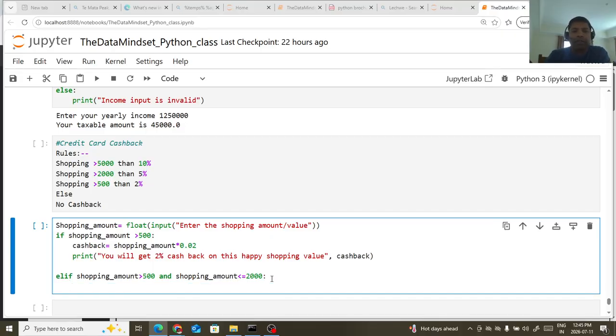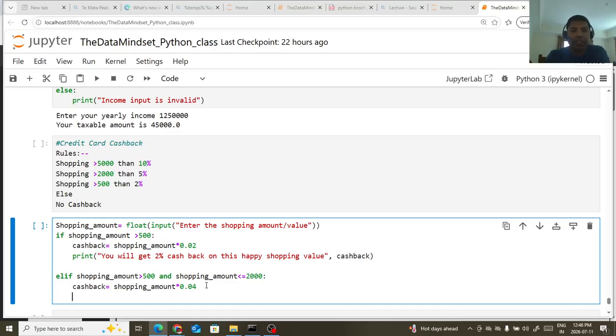So here cashback is equal to, okay, cashback amount is shopping amount into, let's say 0.04. Because between these two conditions we have not given the rules, like between 500 to 2000 rupees what will be the cashback, it is not mentioned, so we are just creating it over here. So let's say the 4% cashback we are providing to the customers between these two shopping amounts.